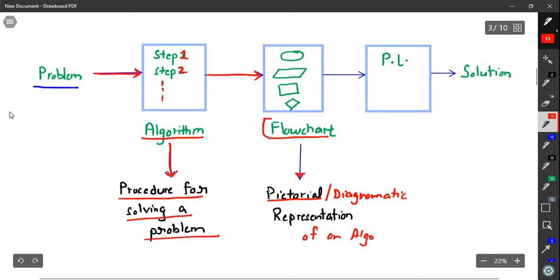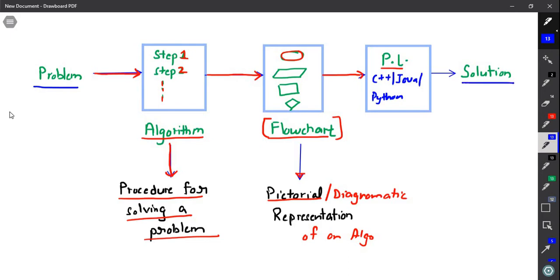In a flowchart, we will have many shapes like oval shape, parallelogram shape, rectangle shape, diamond shape and so on. And then we will have our programming languages. PL stands for programming languages. We have many programming languages, for example C++, which we will study in this course. It can be Java, it can be Python and many more. And finally, we will get our solution.